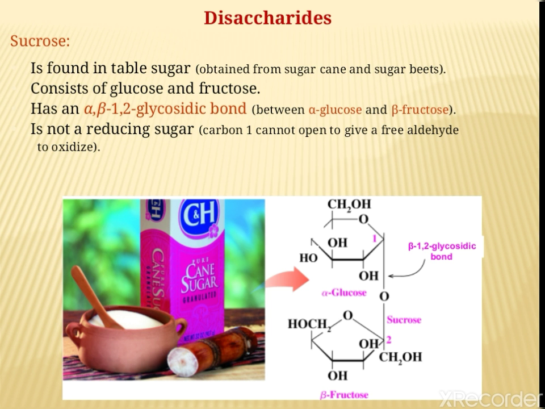It is widely distributed in plants, particularly in sugarcane and sugar beet, and also in carrots, pineapple, sweet potatoes and honey. Chemically, it is composed of 1 glucose unit and 1 fructose unit, and on hydrolysis, it gives the same sugars. It has no free aldehyde or keto group. The two hexoses are linked via a 1,2 linkage. That is, the aldehydic group C1 of glucose is linked with the ketonic group C2 of fructose. Because of this, no reducing group remains free in the sucrose molecule. Hence, it is a non-reducing sugar. It is a dextrorotatory sugar.